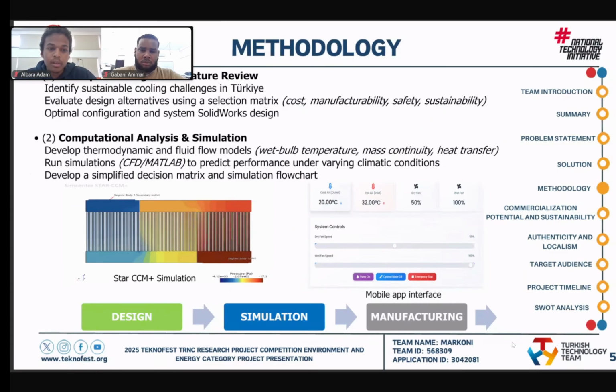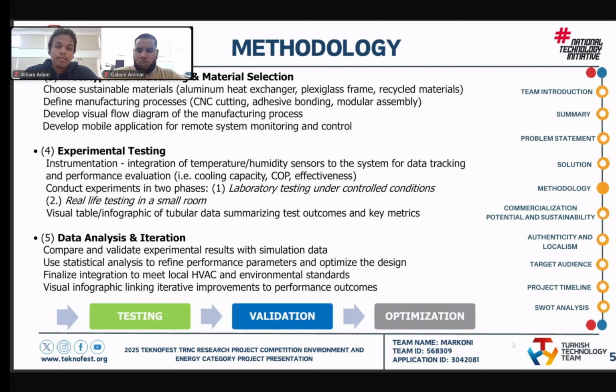For the methodology, we will start by doing conceptual design and literature review, and we're going to see what are the sustainable cooling challenges in Turkey, and after that we will optimize our system using SolidWorks and design it using SolidWorks. After that, we will do some computational analysis and simulations in computer softwares. Then we manufacture the prototype and select the materials available in Turkey. After we manufacture the system, we are going to carry out some experimental testing under laboratory conditions to validate our experimental results.